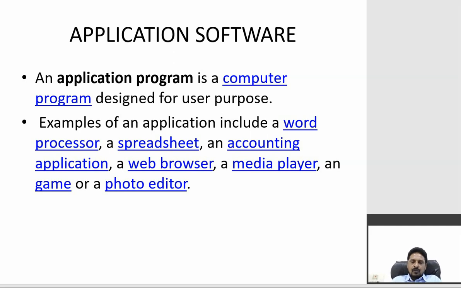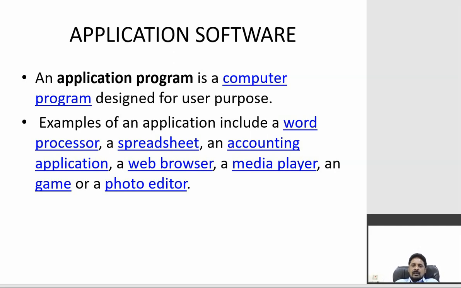Examples of application software include a word processor, a spreadsheet, any accounting application, a web browser, a media player, or a photo editor. All these are useful as application software.